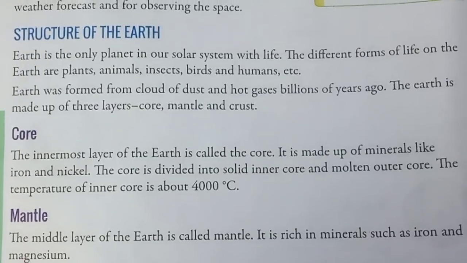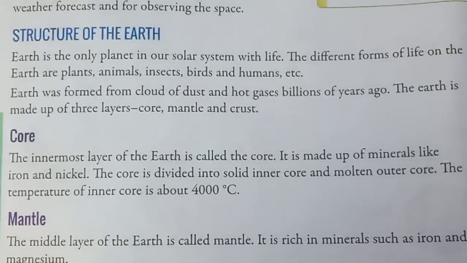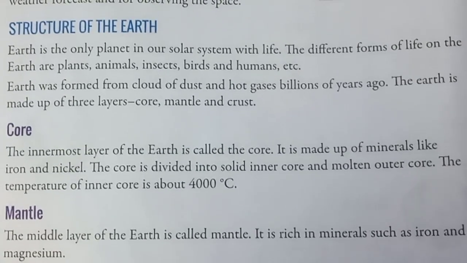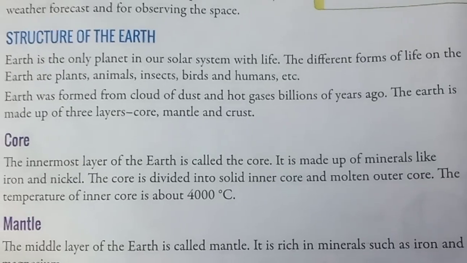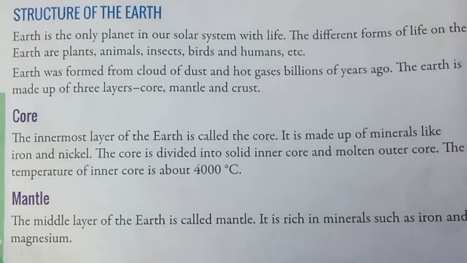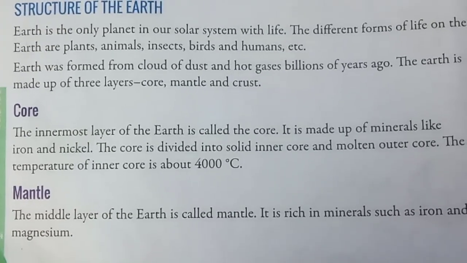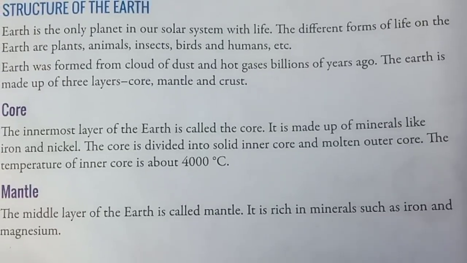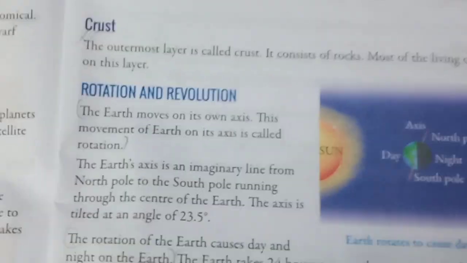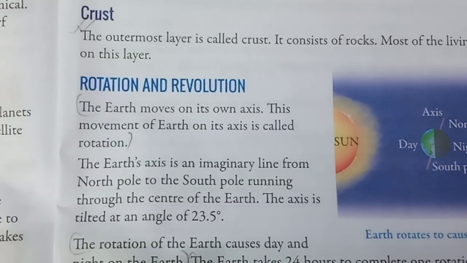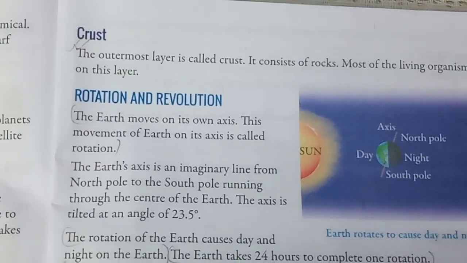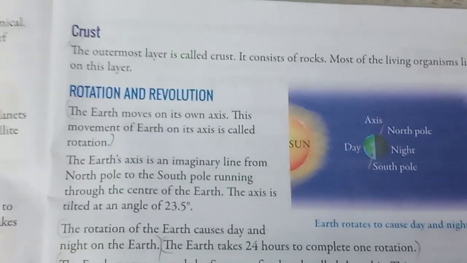Core. The innermost layer of the earth is known as core. It is made up of minerals like iron and nickel. The core is divided into solid inner core and molten outer core. The temperature of the inner core is about 4000 degrees Celsius. Mantle. The middle layer of the earth is known as mantle. It is rich in minerals such as iron and magnesium. Now crust. The outermost layer is known as crust. It consists of rocks. Most of the living organisms live on this layer.